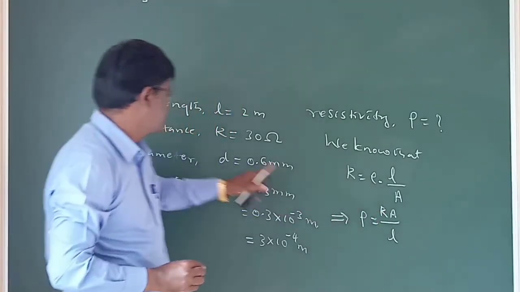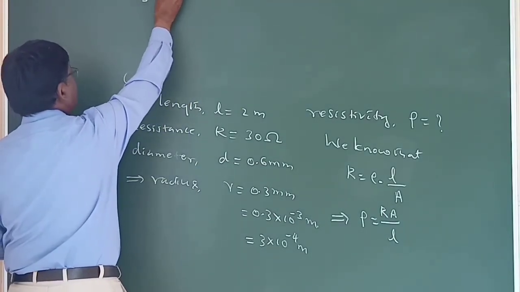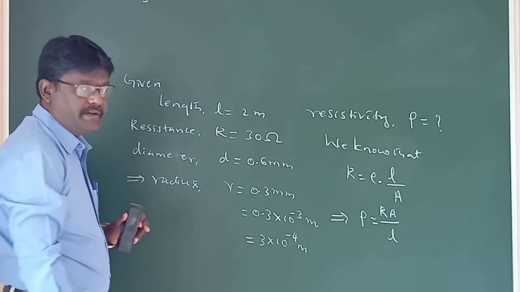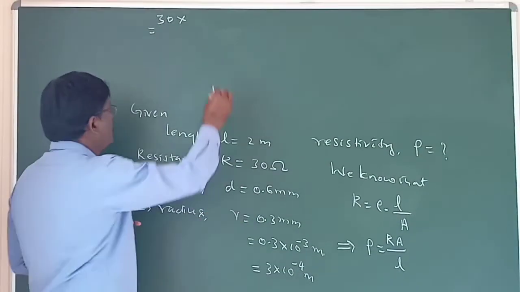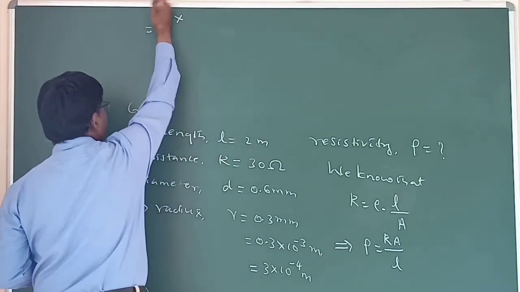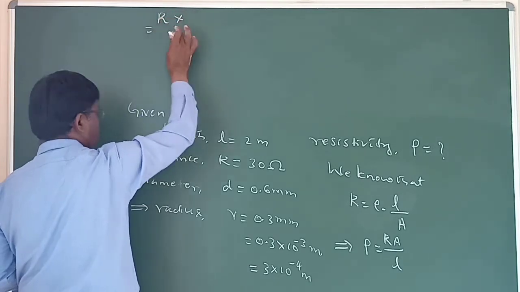Resistance R is 30 into area. Area is nothing but pi r square. I shall keep one more step as it is in unknown only.